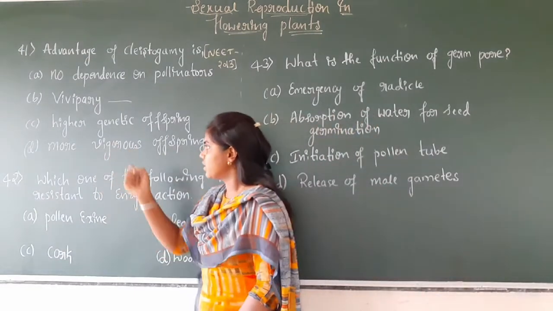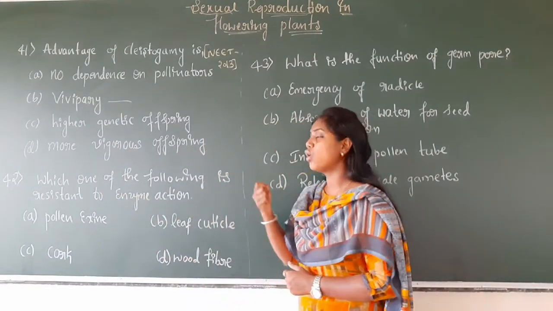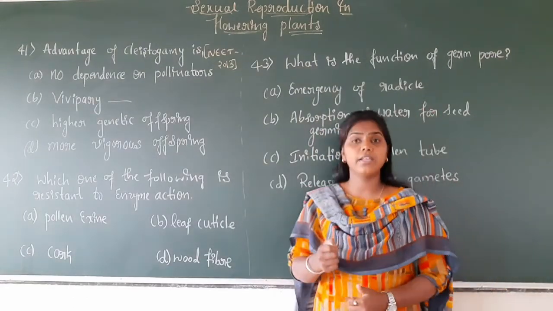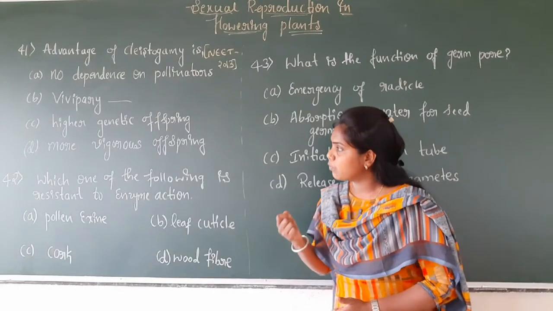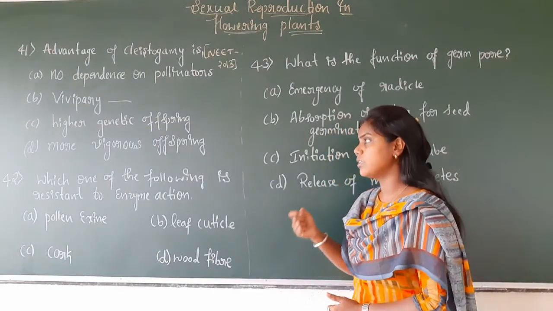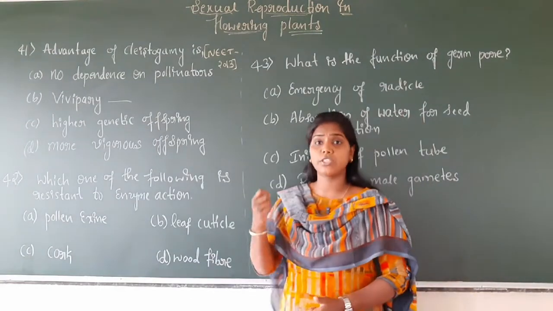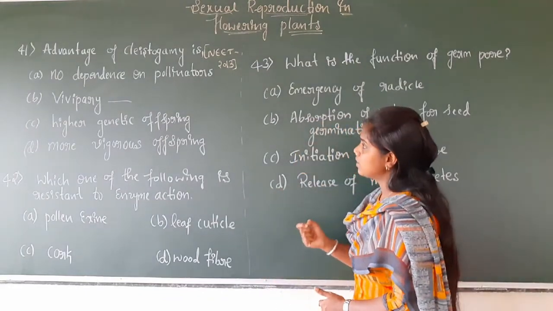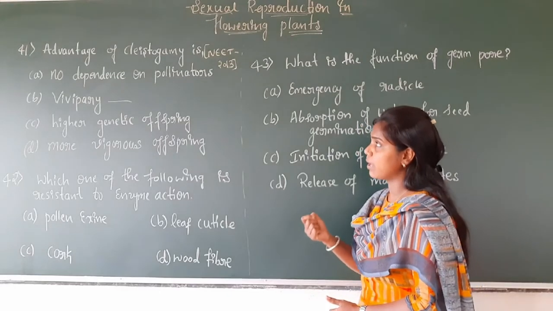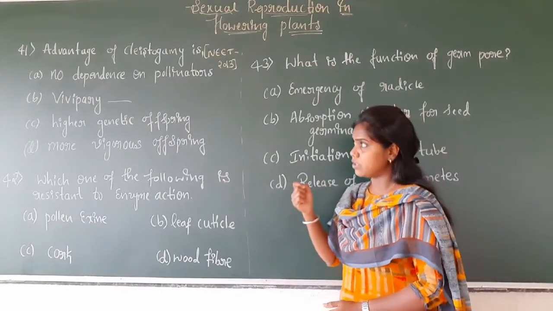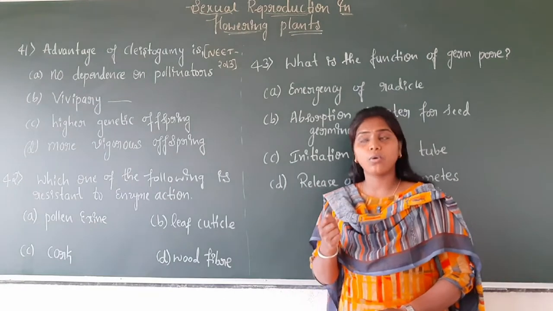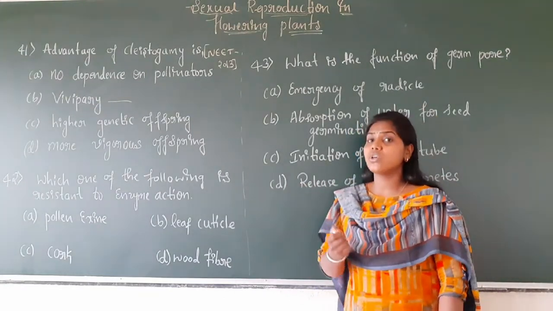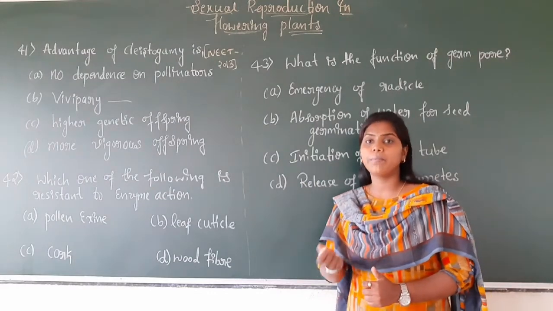Option C is higher genetic offsprings, where the offspring becomes genetically very high. The fourth option is more vigorous offspring, so the offspring which is very strong as well as very healthy. Here the advantage of cleistogamy is that there is an absence of pollinators and absence of cross pollination, because the flowers do not open at all.